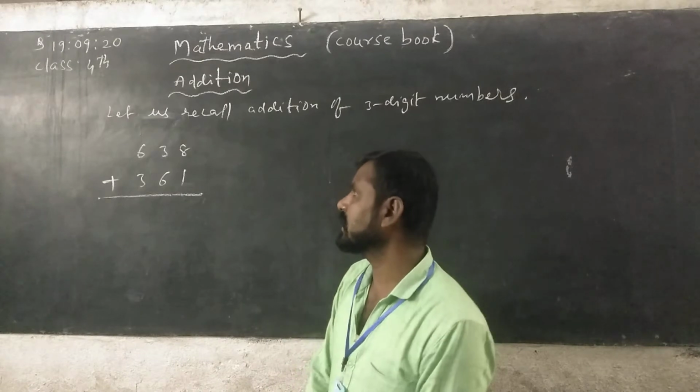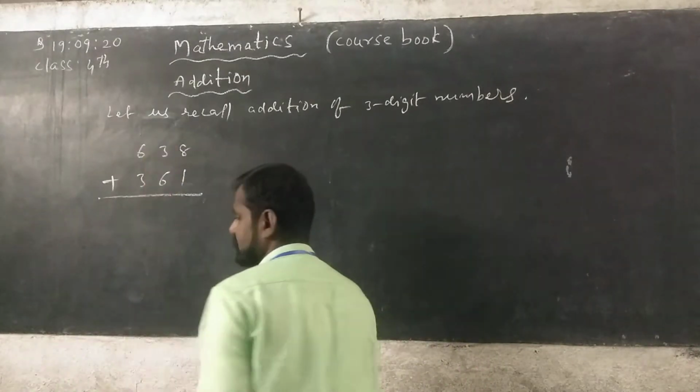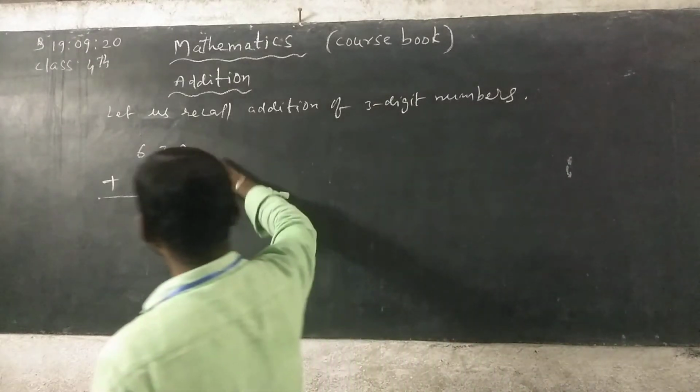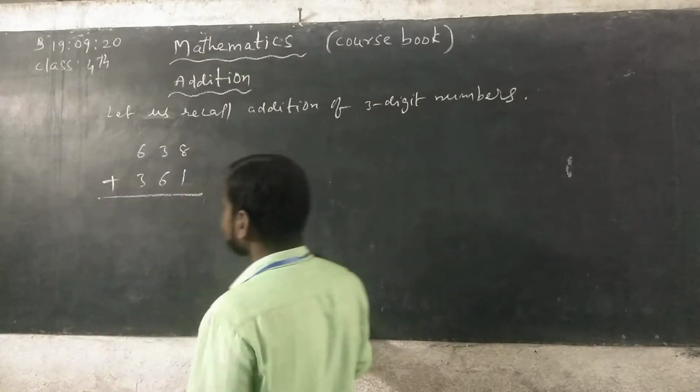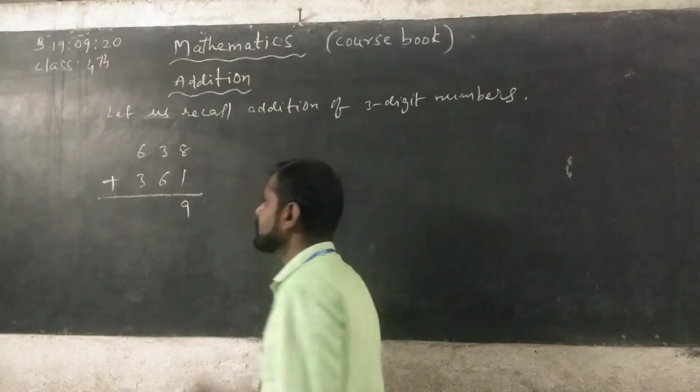While doing an addition problem, first we add the ones place digits. In the ones column we have 8 plus 1, 9.